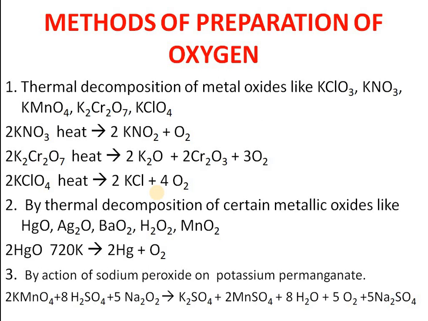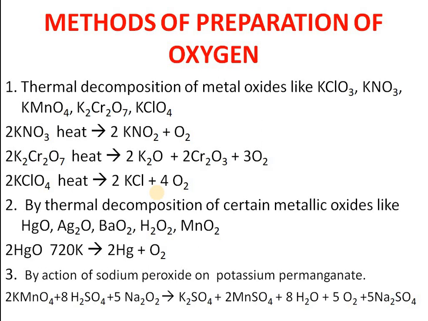Second is thermal decomposition of certain metallic oxides like mercury, silver, barium, hydrogen peroxide and MnO2. Why have we chosen mercury and silver? Because these are very unstable. They are not forming a strong bond with oxygen, not having an affinity with oxygen. So that's why they can easily decompose. Mercuric oxide can be converted to mercury and oxygen at a temperature of 720 Kelvin. Similarly, Ag2O requires approximately 620 Kelvin temperature, and barium peroxide on heating we can obtain oxygen, and hydrogen peroxide also on heating we can obtain oxygen, and MnO2 also on heating.